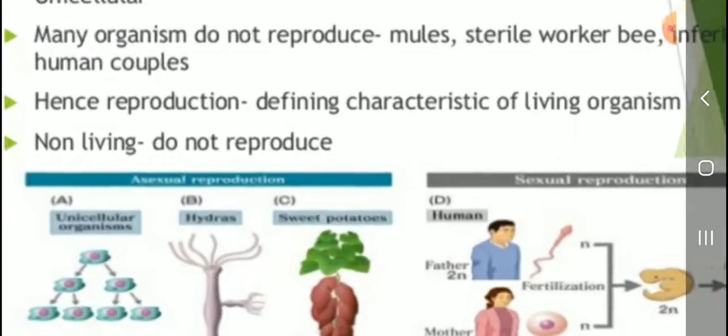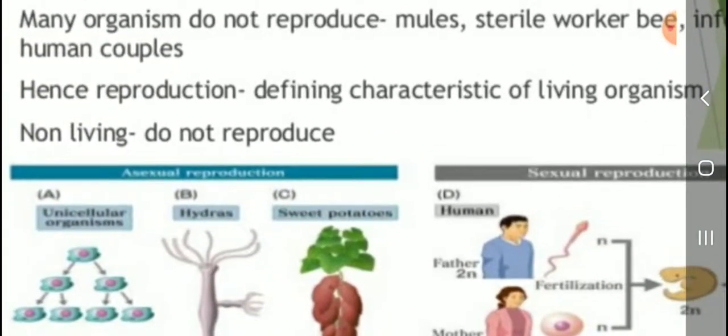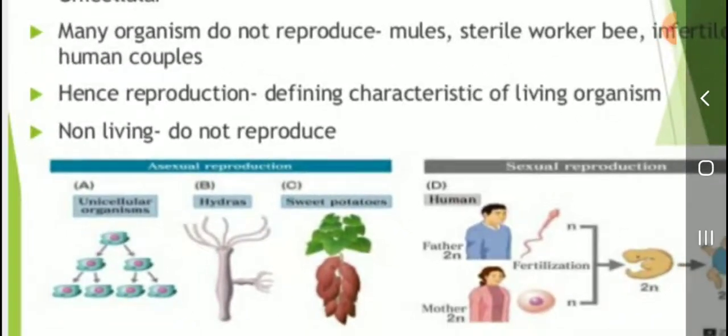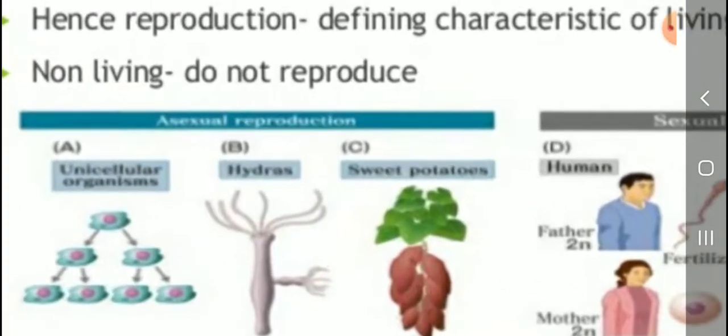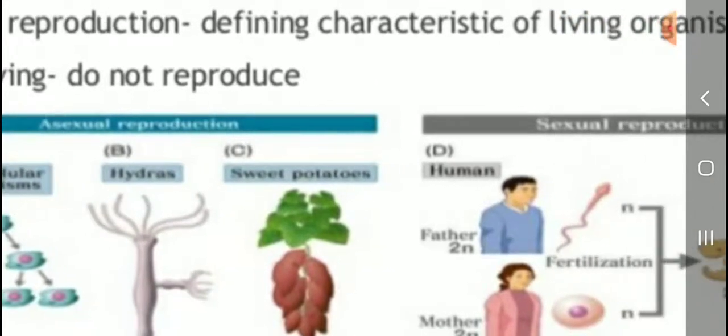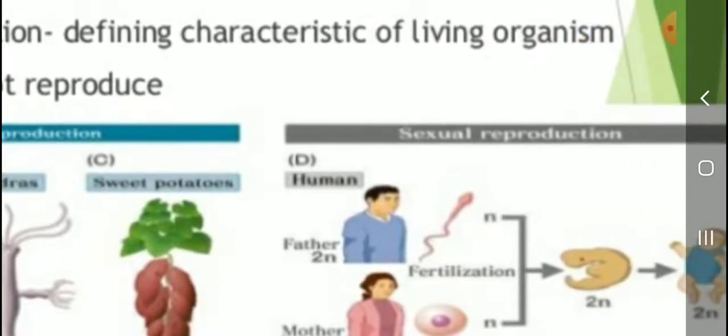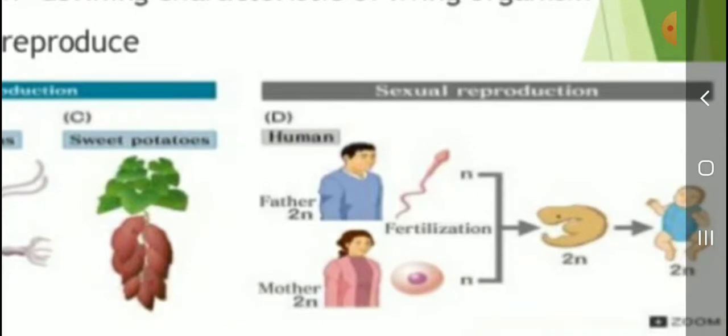Okay, students, unicellular asexual reproduction, and this is sexual reproduction. Listen, asexual reproduction occurs in unicellular organisms like amoeba. This one is a hydra. Then sweet potato is also asexual reproduction. Sexual reproduction, listen, students, for example human. Human beings also reproduce sexually.